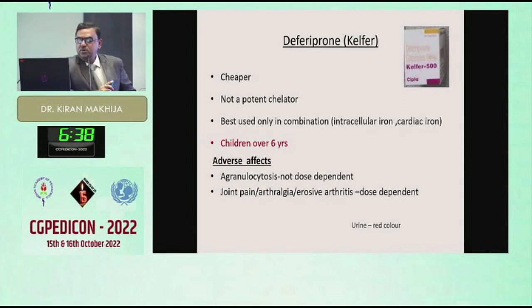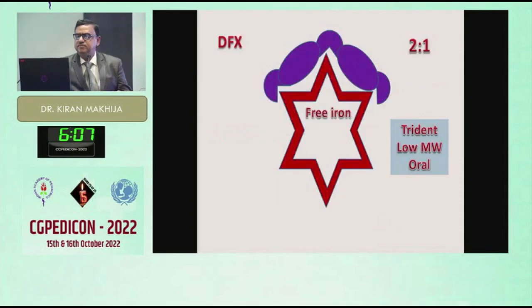The main problem is the adverse events like agranulocytosis, which is not dose dependent. And the second is joint pain, arthralgia, erosive arthritis, which is dose dependent. These are the 2 important side effects we practically see in our practice. So we have to be careful, like the hydroxyurea we discussed yesterday. Agranulocytosis occurs here, so we have to monitor very properly. Patients have red colored urine.